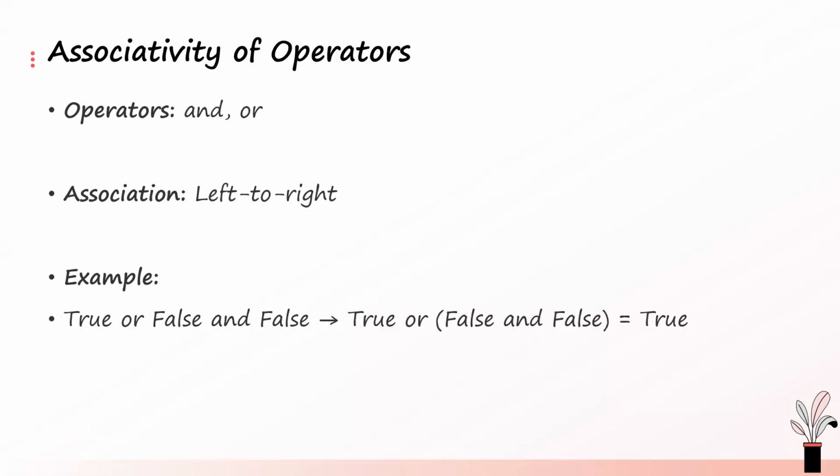And and or also follow left to right evaluation. And has a higher precedence than or. But when you have multiple ands, they will be evaluated from left to right.